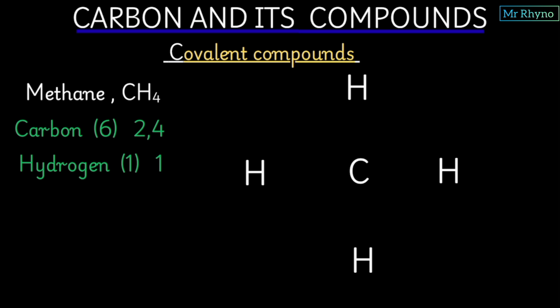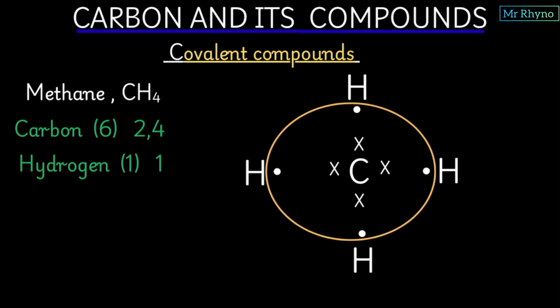Now we need to draw the bonding diagram for this. The first thing is to know the number of electrons needed for stability. Carbon needs 4 to be stable and hydrogen needs 1. So we have carbon with the 4 electrons it has, also hydrogens each having 1 electron. So for this carbon to be stable, it means that each of the hydrogens will give it 1 electron.